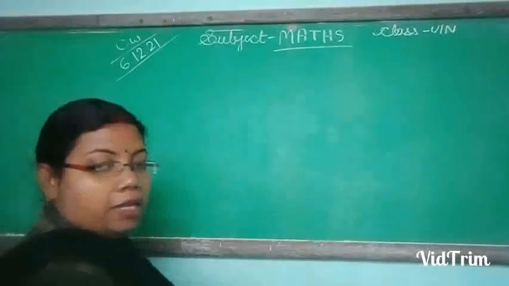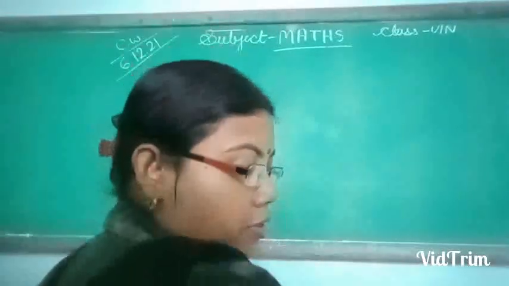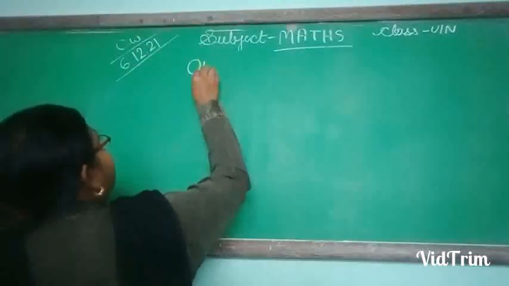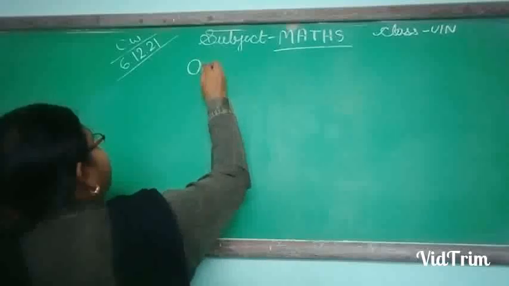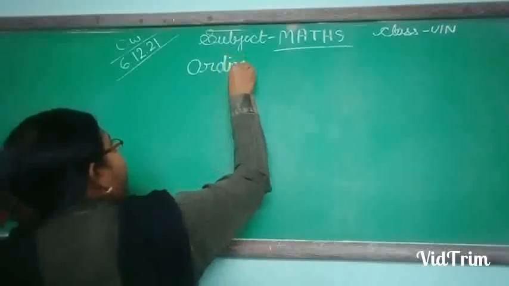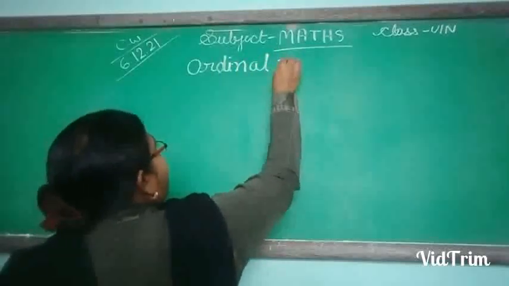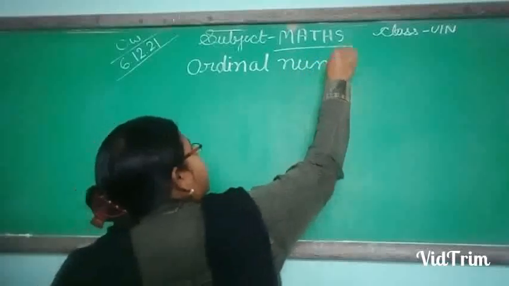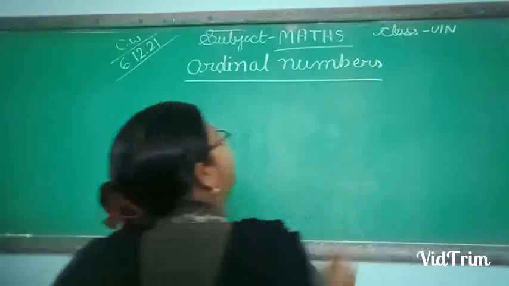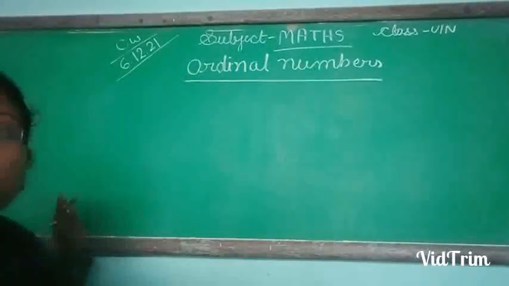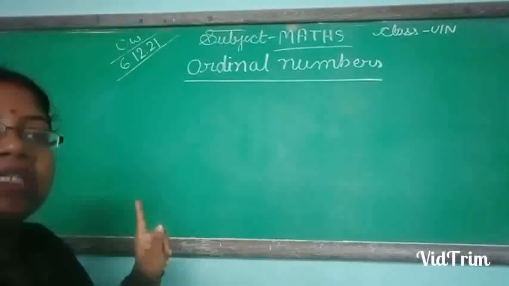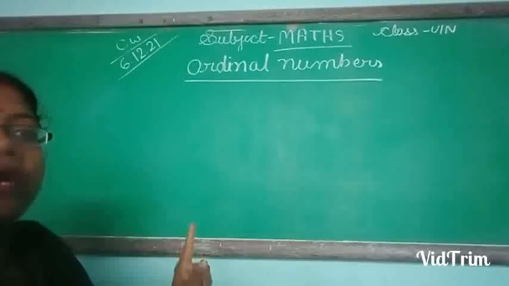Ordinals, ordinal numbers. Okay. O R D I N A L, ordinal numbers. Okay. You see, ordinal numbers are those numbers which show us the position. It is different from the numbers which we are writing.